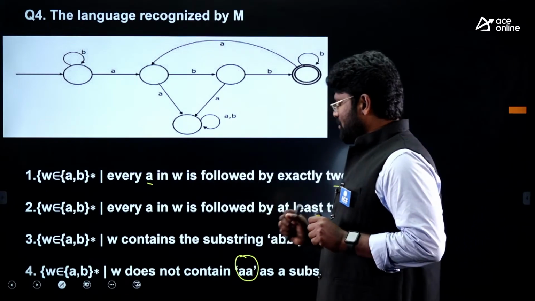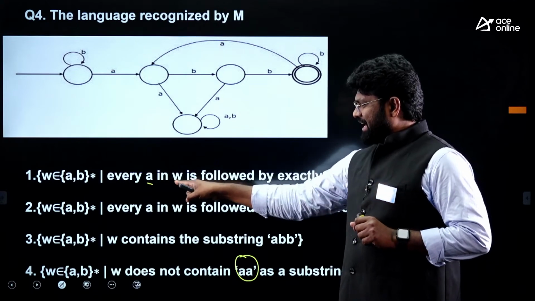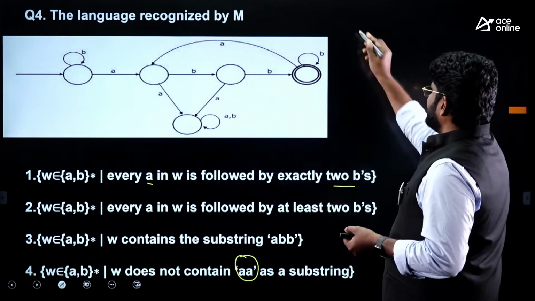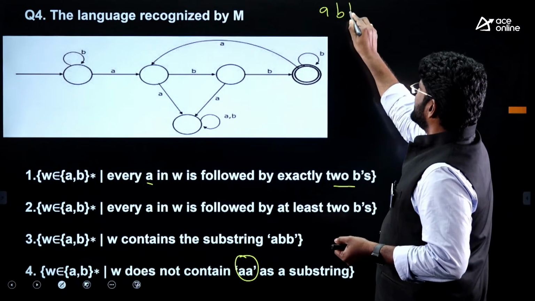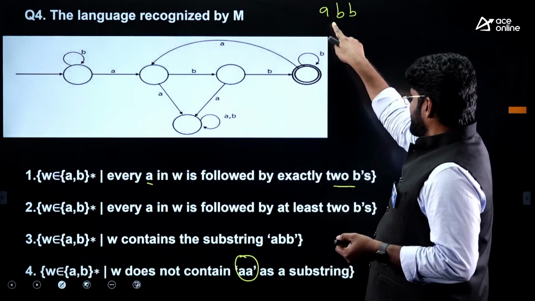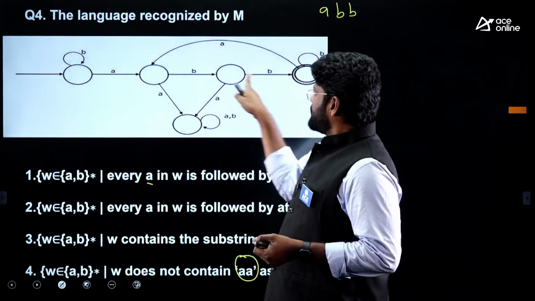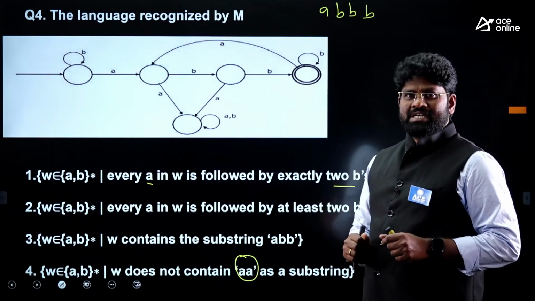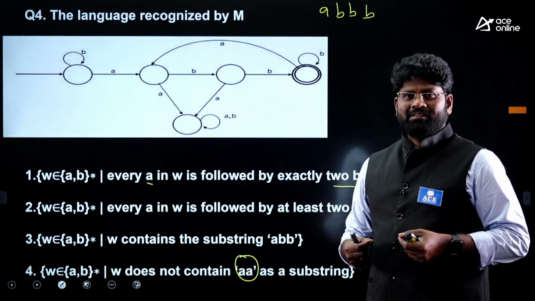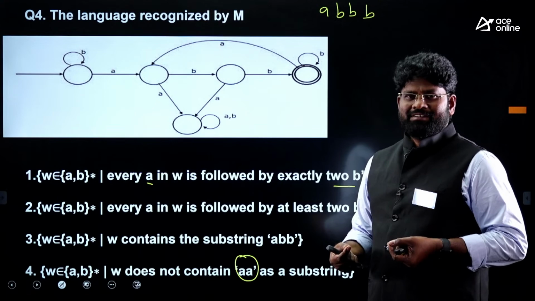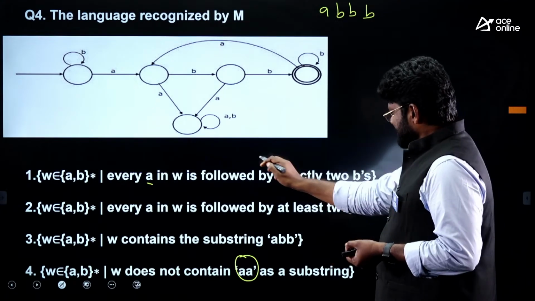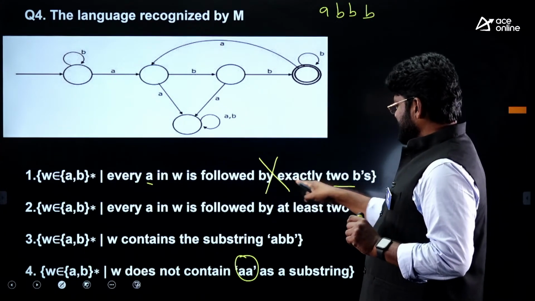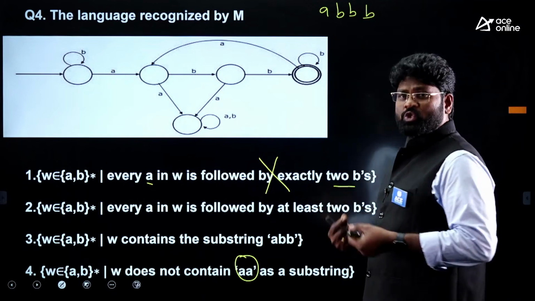Come to option A. Every A in a W is followed by exactly 2 B's. For example, if I take this one, A followed by 2 B's, yes, you are reaching a final state. But if I put 3 B's, you are still terminating at a final state. So I cannot take this statement for granted, because it mentions exactly 2 B's.